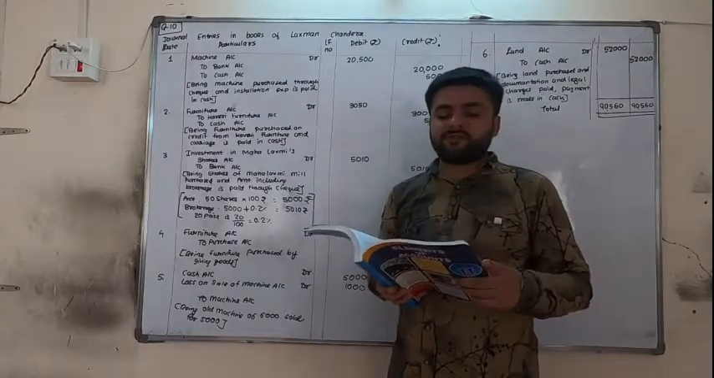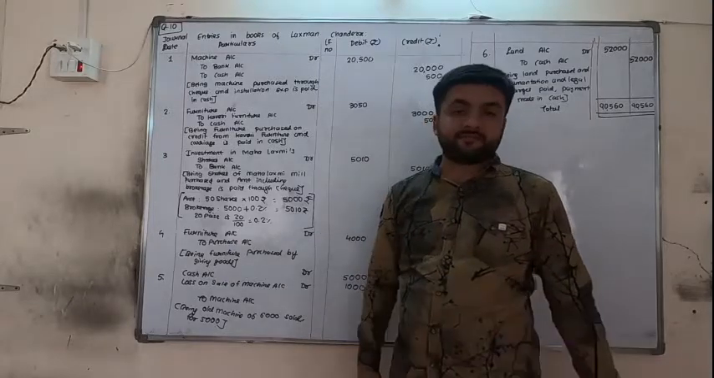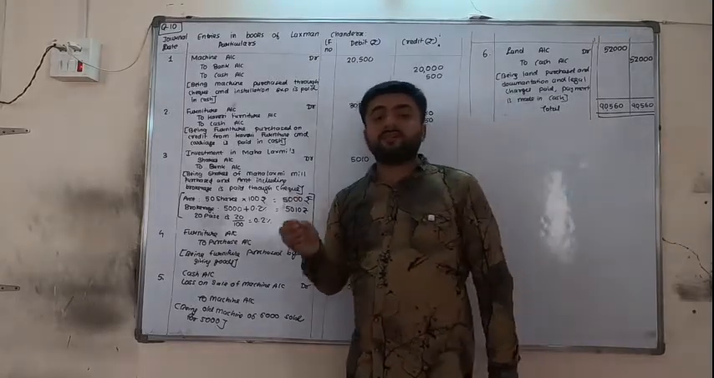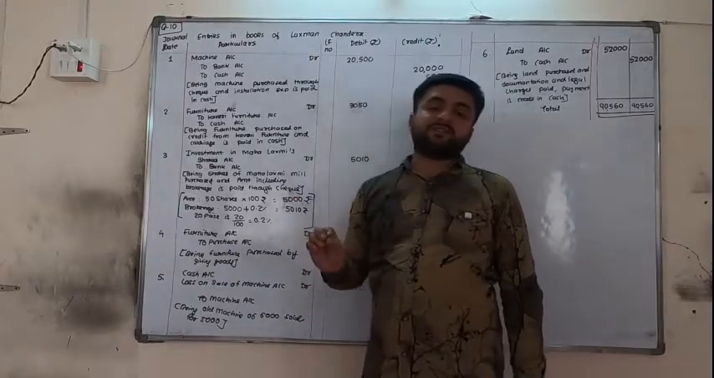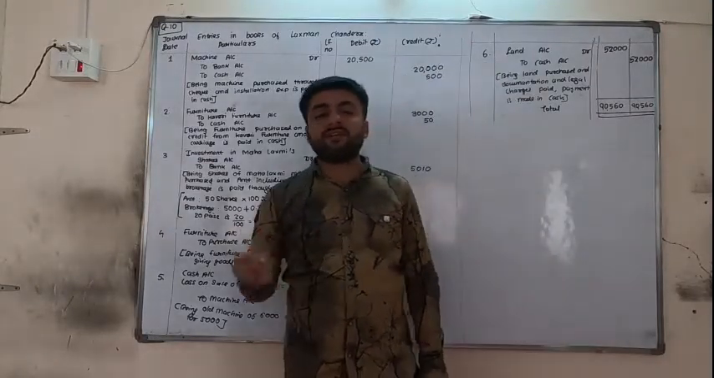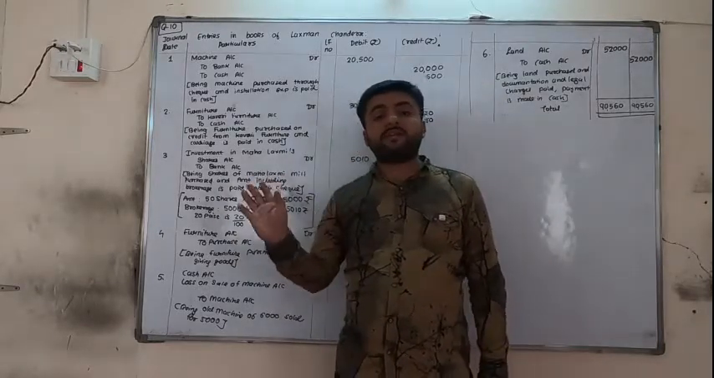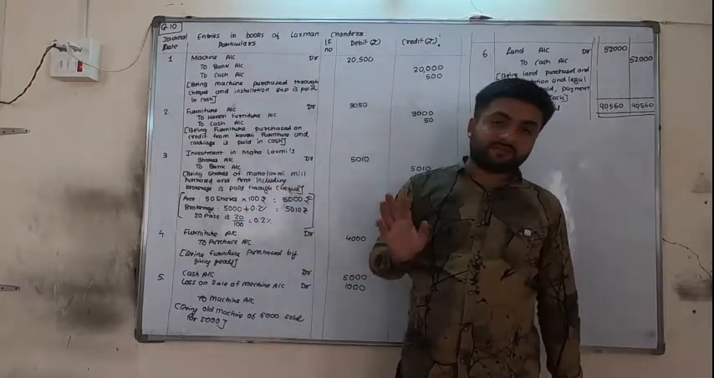50 shares of Mahalakshmi Mill purchased for 100 per share, brokerage 20 paisa per share is paid by check. Whenever you are seeing the words shares or debentures purchased, that is our investment. So that is our asset also. So investment in Mahalakshmi Mill shares account debit. Whole amount including brokerage is paid through check, so bank account credit.